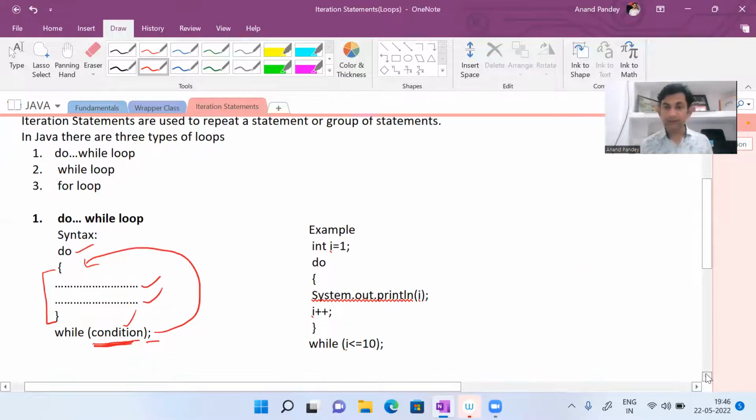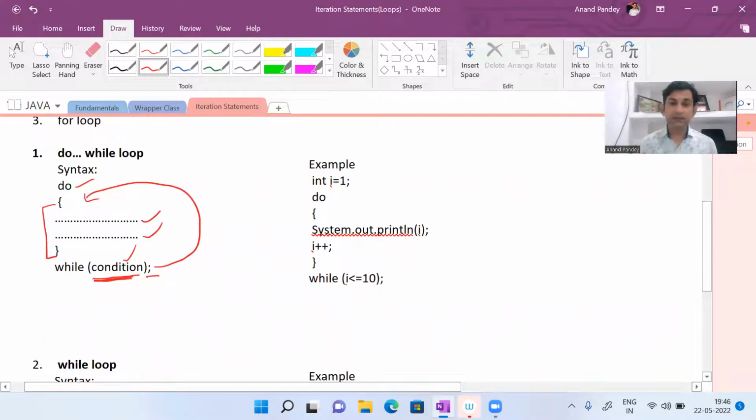So let me explain with one example. See here I have taken one example. So the value of I am initializing with 1. Okay. Now as I told, whatever you have written within do block will be executed first, then condition will be checked. So here in do block I have printed the value of I and increasing the value of I by 1. So these two statements will be executed.